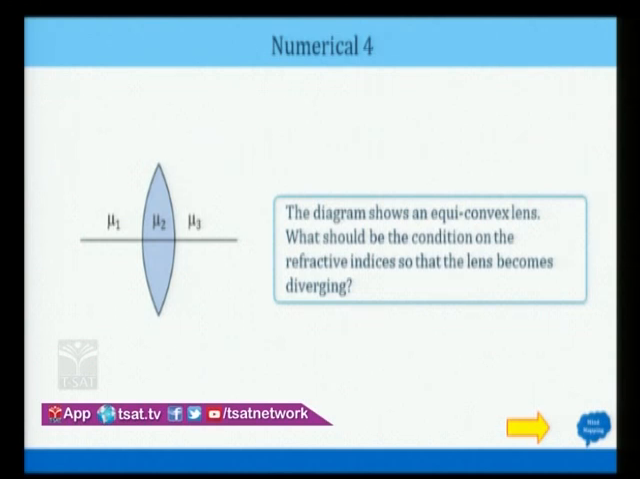But what they are asking here is that this is an equiconvex lens having a refractive index mu2, and on either side of the lens the refractive index is changing. Means to the left of the lens where the object is kept is mu1, and to the right where the final image will form is mu3. Now they are asking what should be the relationship between mu1, mu2 and mu3 so that the lens becomes diverging, means the nature of the lens has to change. Now let us see how to solve this type of problem.